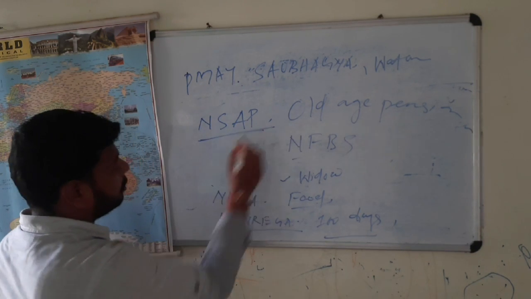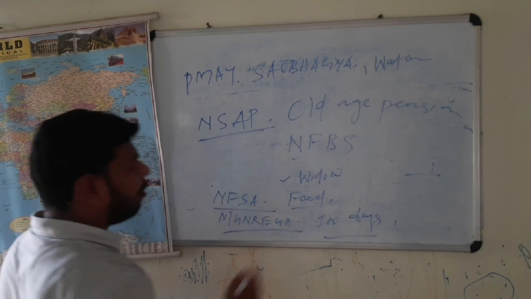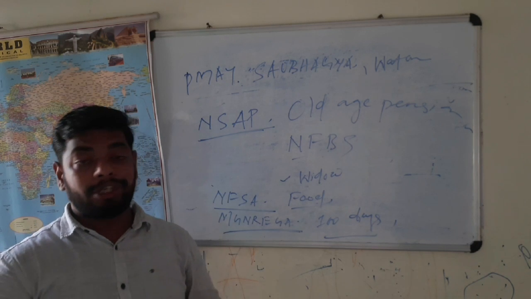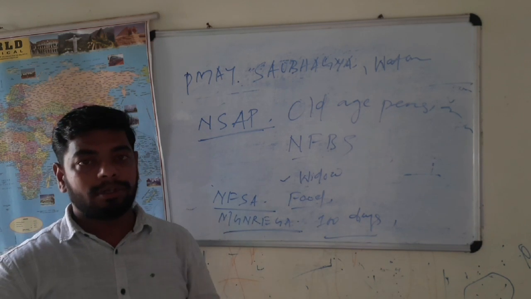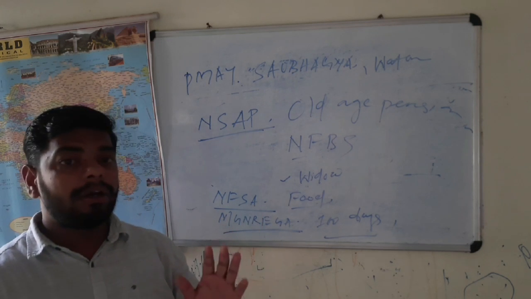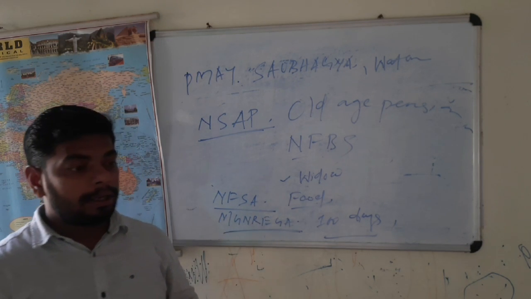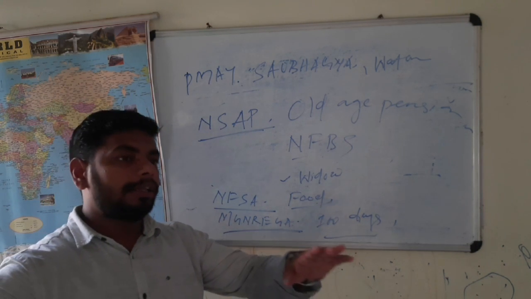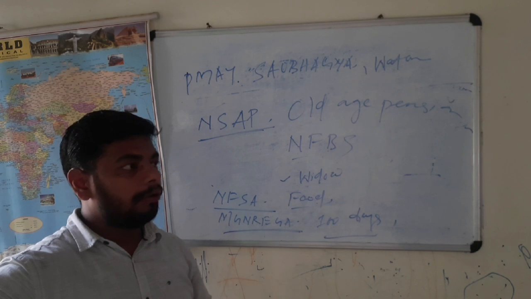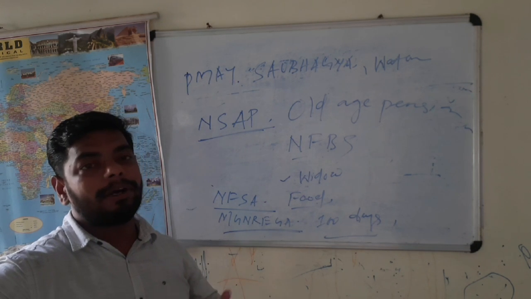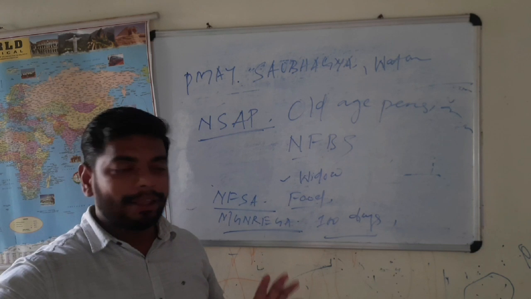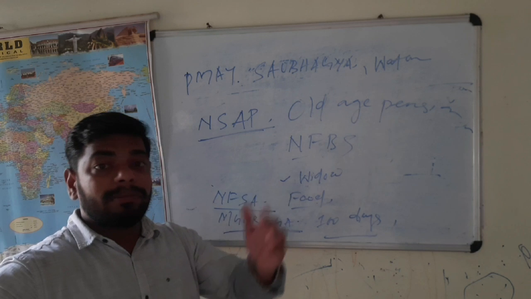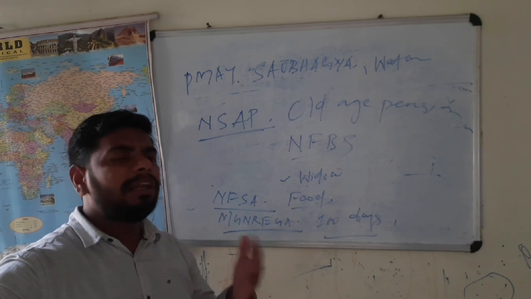Next, the National Social Assistance Program, the National Food Security Act. All these are central schemes. Further, we will discuss state sector schemes like Biju Pucca Ghar Yojana, okay. Further, what is that? Ahar Yojana, with 5 rupees you will get food, that is bhat, dalma and achar, and many more, and that is completely funded by the state government and certain NGOs and the Chief Minister's Assistance Fund and many other sources.